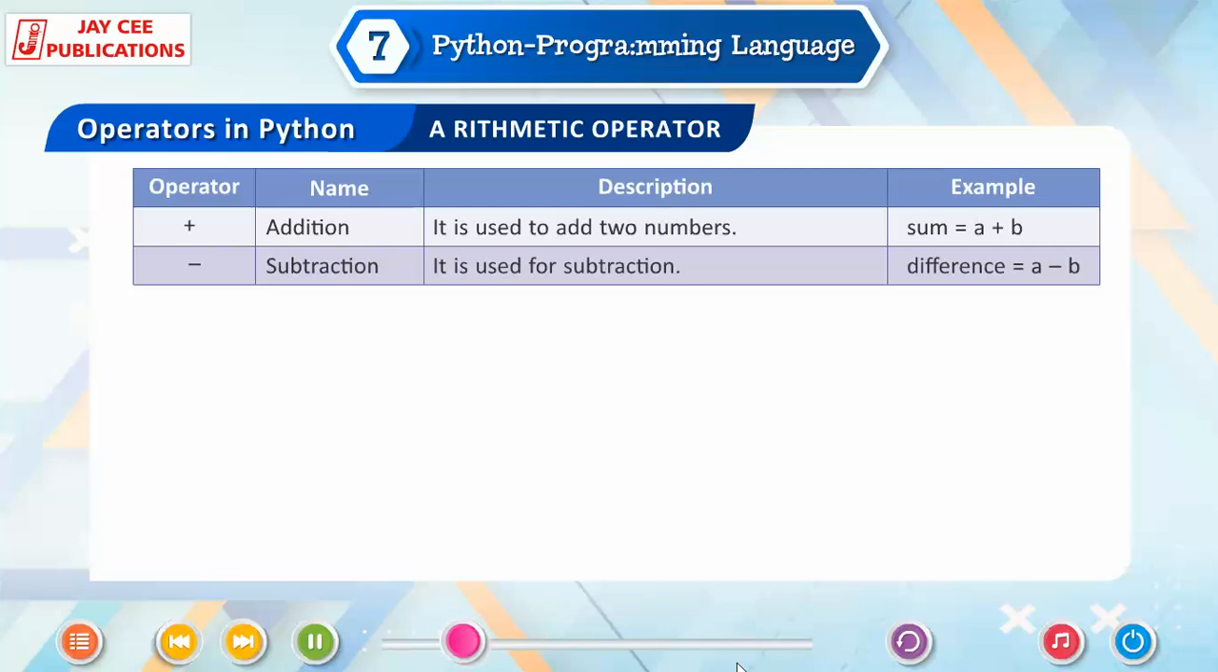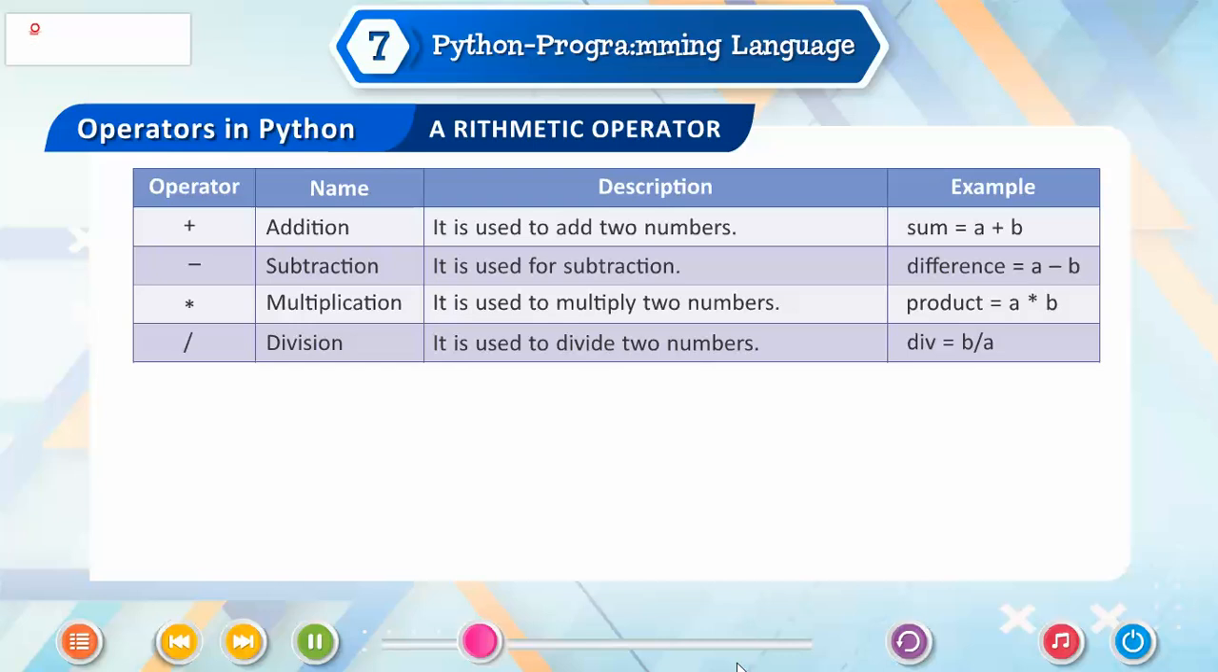Addition. It is used to add two numbers. Sum = a + b. Subtraction. It is used for subtraction. Difference = a - b. Multiplication. It is used to multiply two numbers. Product = a * b. Division. It is used to divide two numbers. Division = b / a.